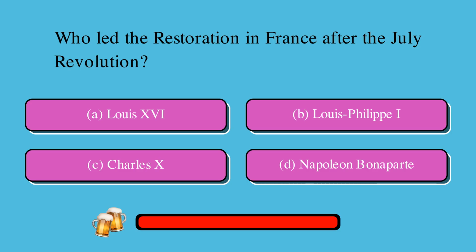Who led the restoration in France after the July Revolution? Is it A. Louis XVI, B. Louis-Philippe III, C. Charles X, or D. Napoleon Bonaparte? The correct answer is B. Louis-Philippe I.